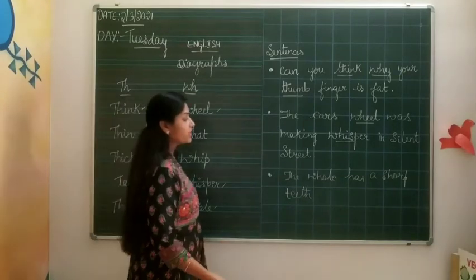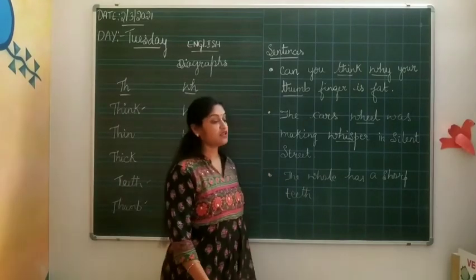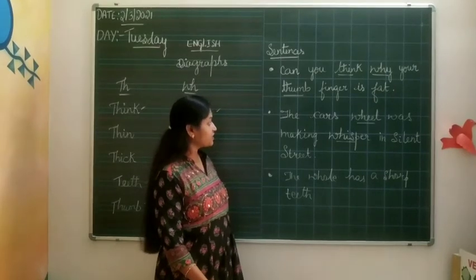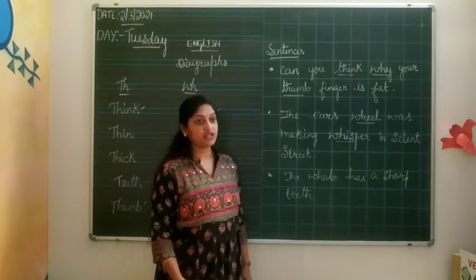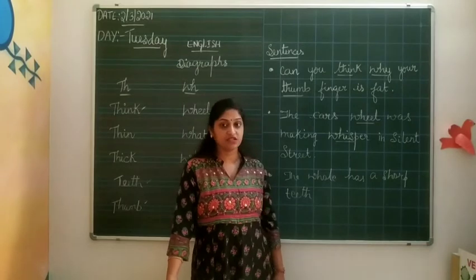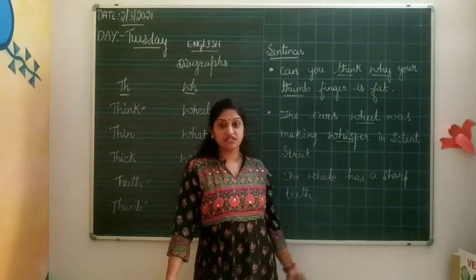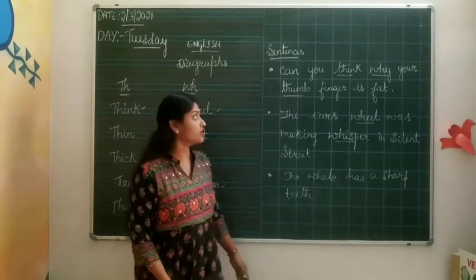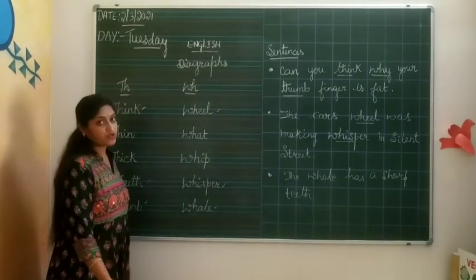This is another one thing. The whale has a sharp teeth. This is another one. What sentence you can frame with your TH and WH